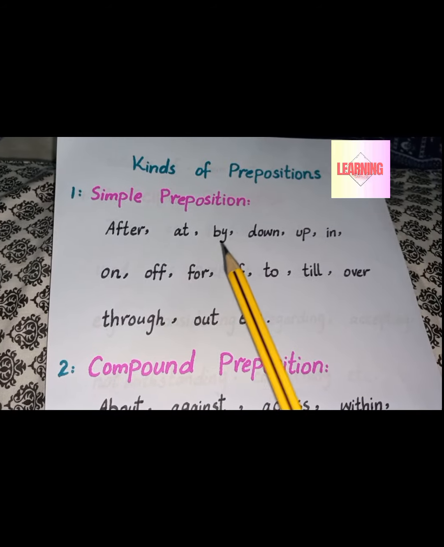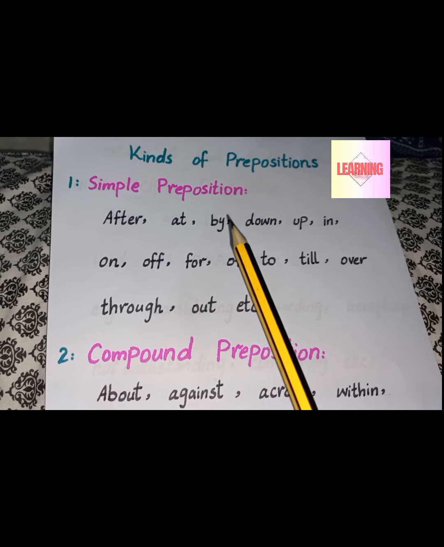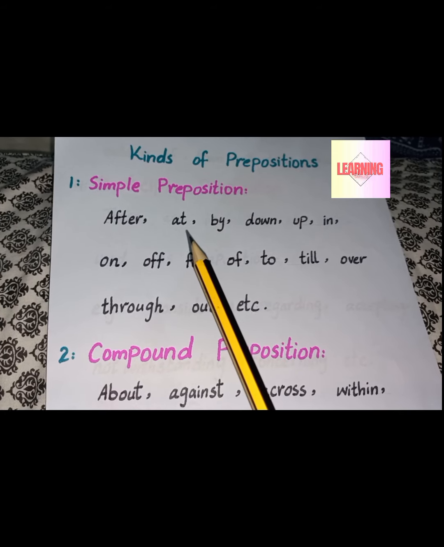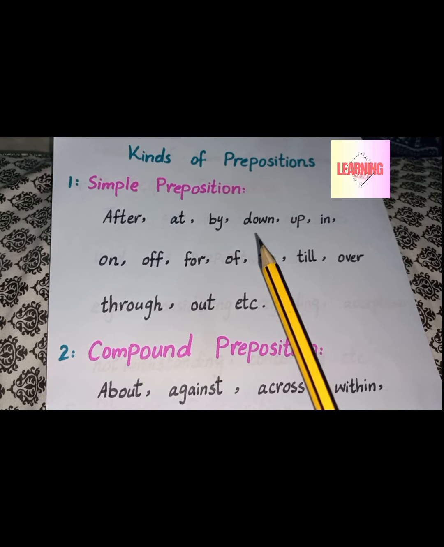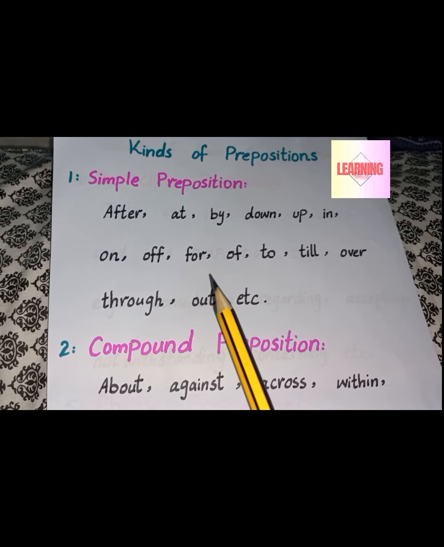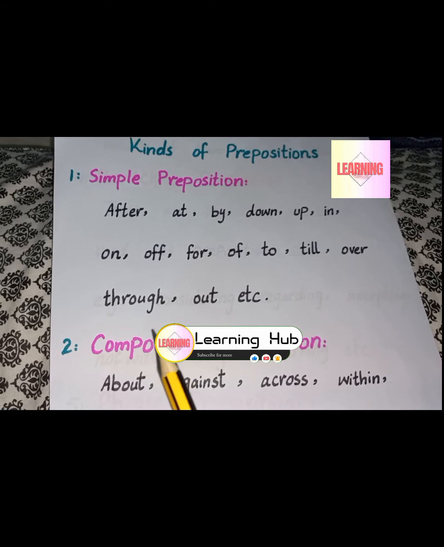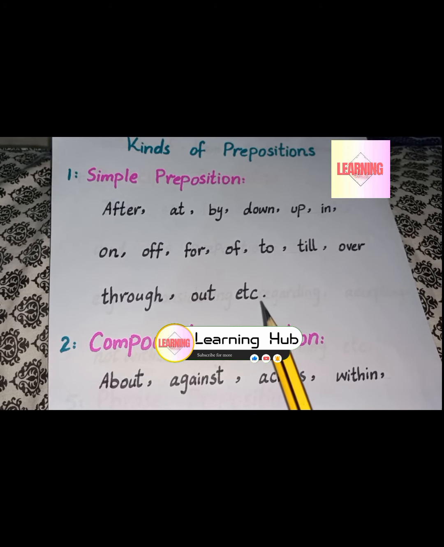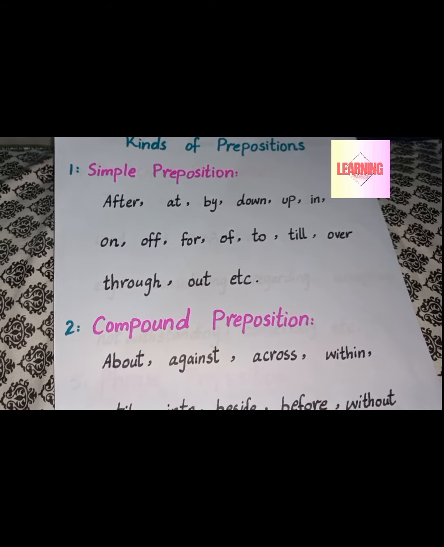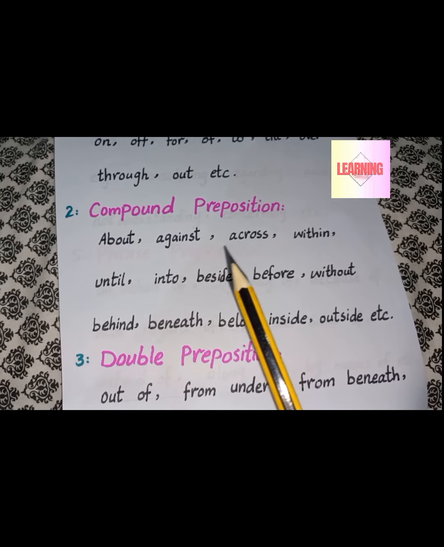Now we are going to learn about kinds of prepositions. First of all, simple preposition. After, at, by, down, up, in, on, off, for, of, to, till, over, through, out, etc. are simple prepositions. Next one is compound prepositions.